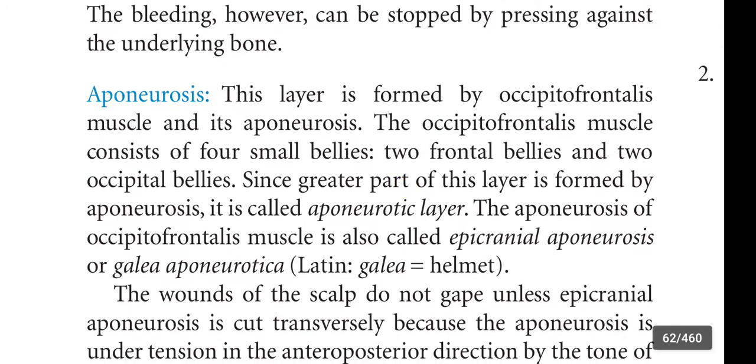Since the greater part of this layer is formed by aponeurosis, it is called the aponeurotic layer. The aponeurosis of occipitofrontalis muscle is also called epicranial aponeurosis or galea aponeurotica. Galea means helmet.